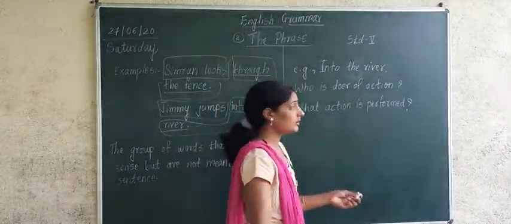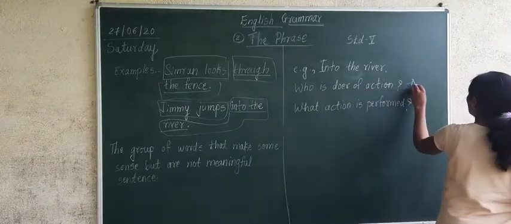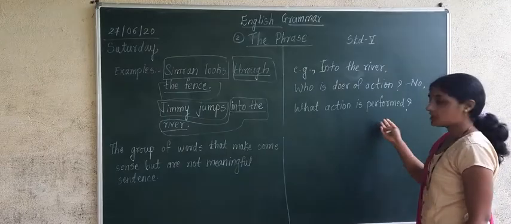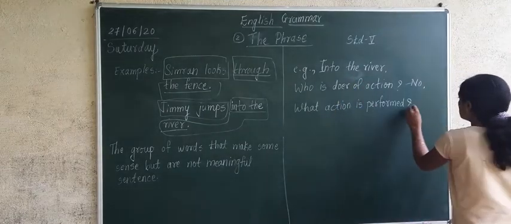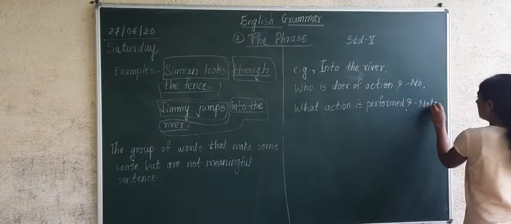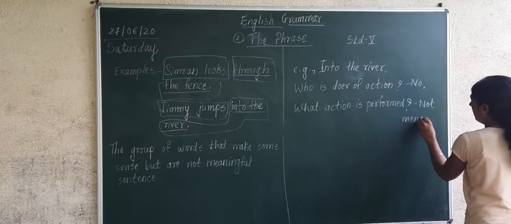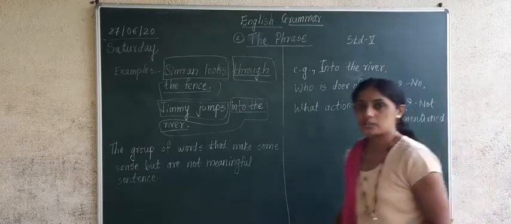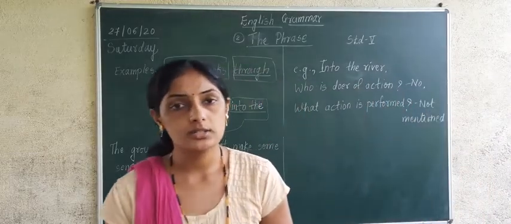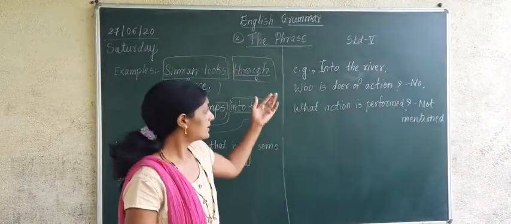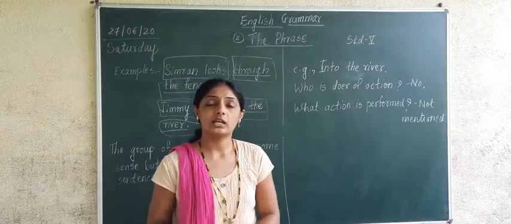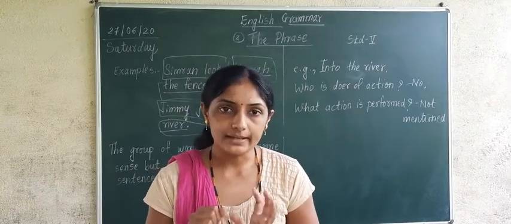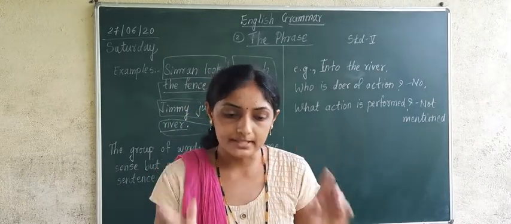Who is doing the action? The answer will be no, no one is doing the action. What action is performed? That is also not mentioned in the sentence, because the sentence has a little bit of sense but it is not giving complete sense, and it does not make a complete sentence.